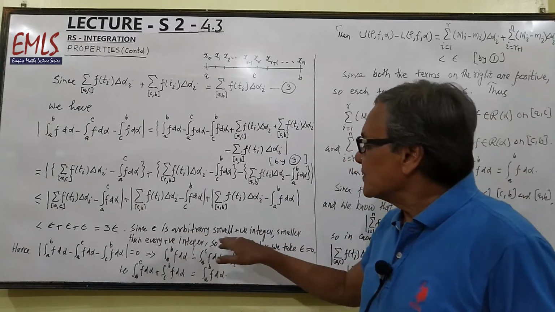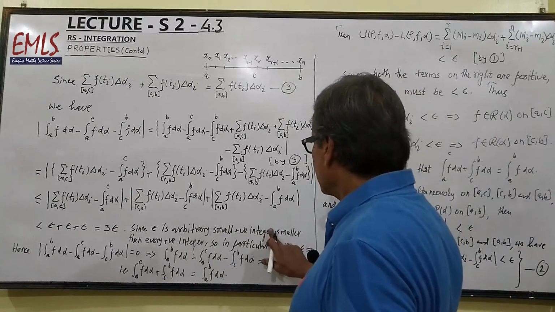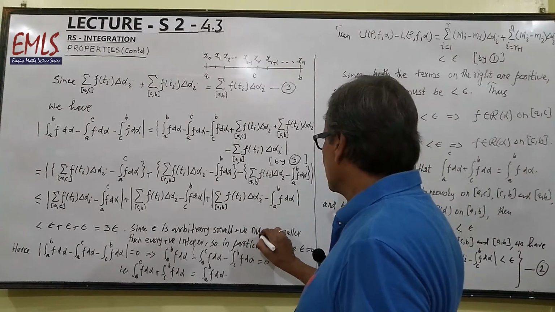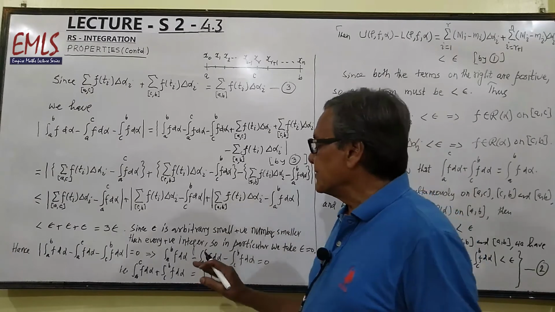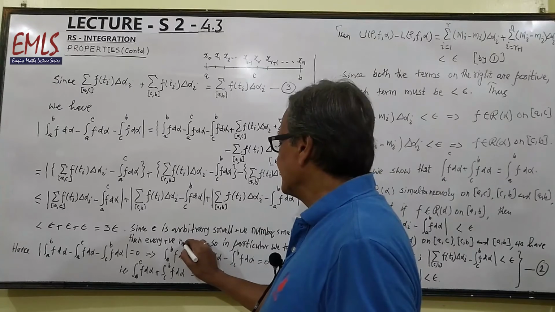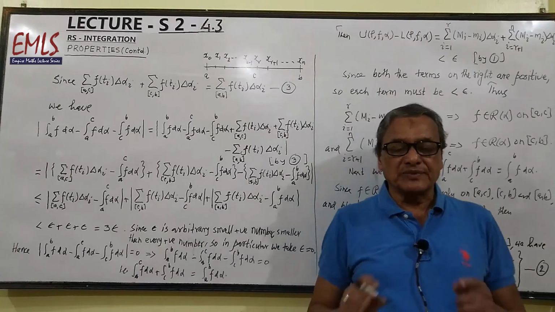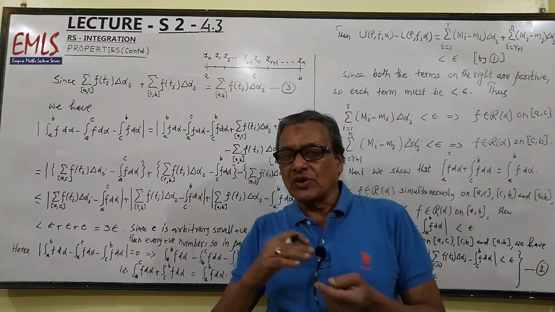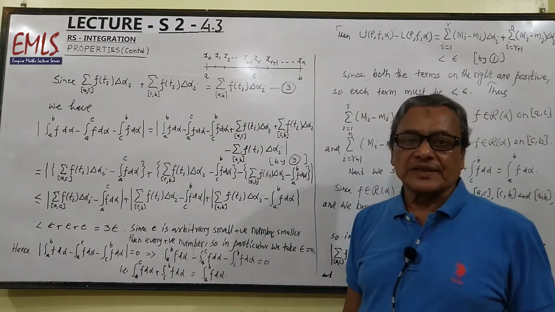And since epsilon is an arbitrarily small positive number, not integer, it is smaller than every positive number, because it is a real number lying strictly between 0 and 1. But in particular, you can take its value as 0 or 1 also. So, in particular, we take epsilon equal to 0 here.